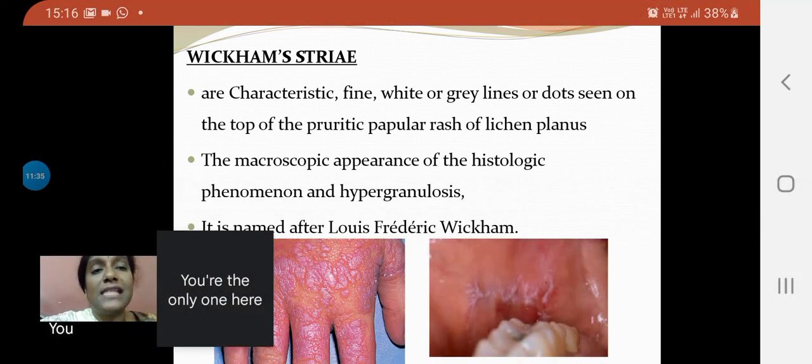This is the characteristic fine white or gray lines or dots seen on top of pruritic patches, papular rashes of lichen planus. Microscopic appearance: first of all, why does a lesion appear white? It is because of hypergranulosis and hyperkeratinization. This is known as Wickham striae, named after Louis Frederick Wickham.